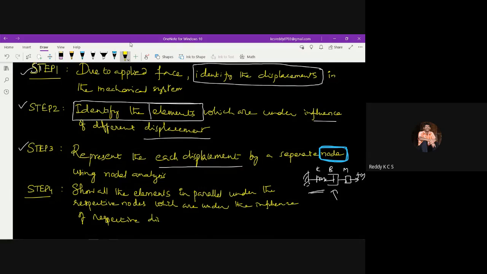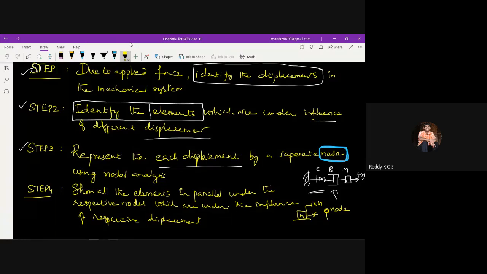Respective displacement means, because we have represented each node, in the displacement. Say for example, if I have a mass element, when I apply a force, it has a displacement x of t. So this circle is called a node. Under this node, what is the element? So all the elements in parallel under the respective nodes.